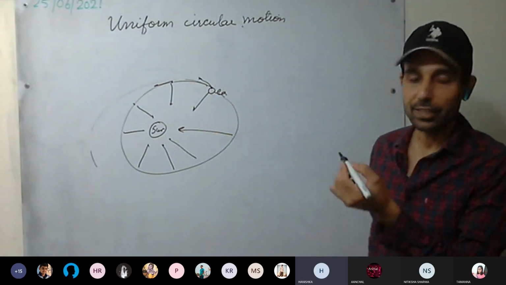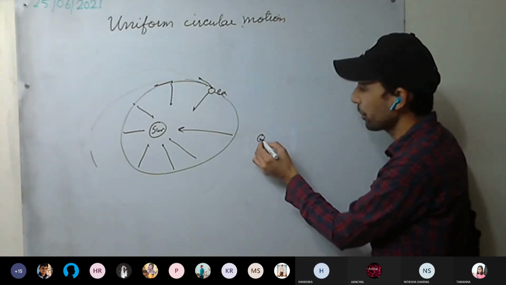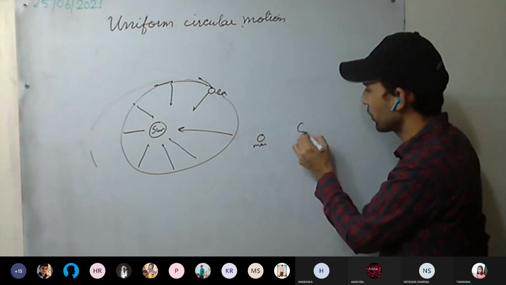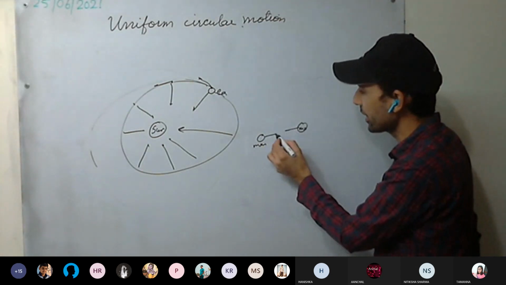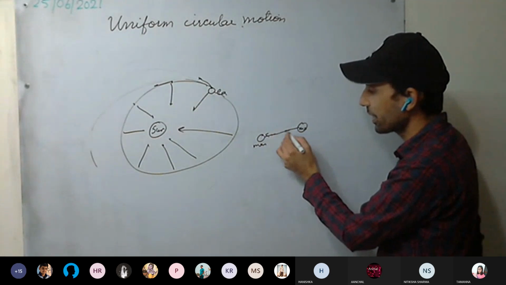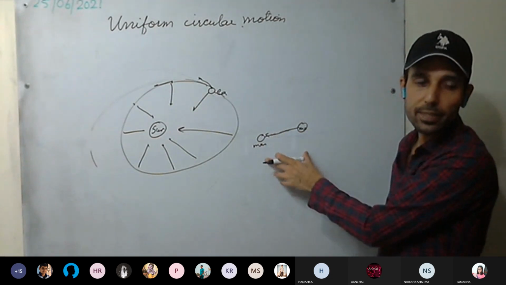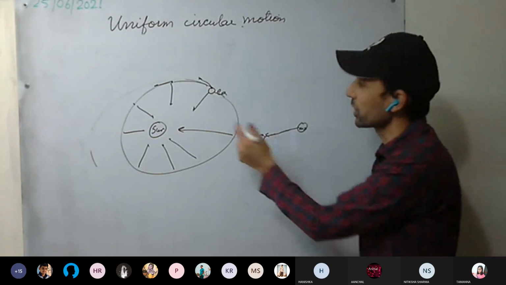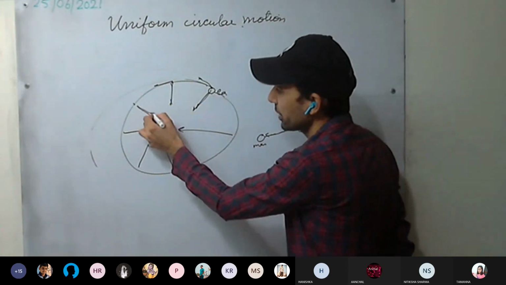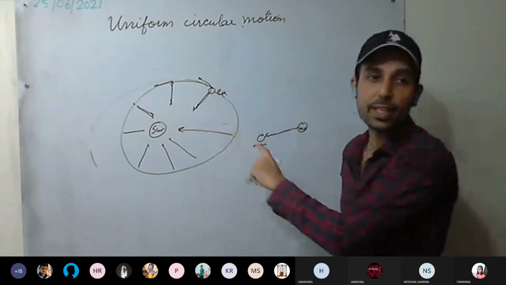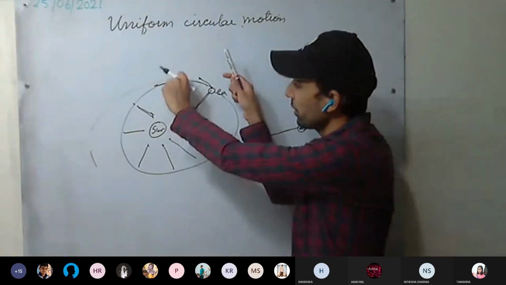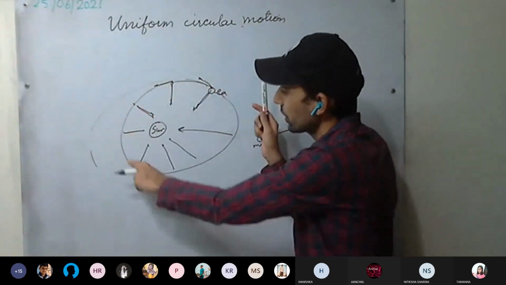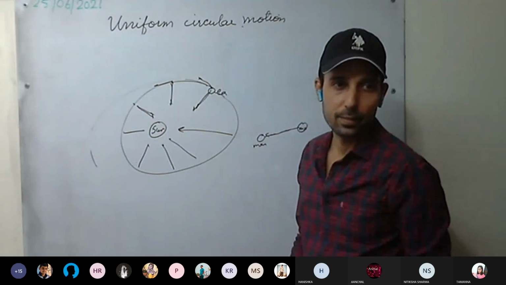Gravitational force. You have studied gravitational force. Any body having mass will attract another body having mass. If two bodies have mass, they will attract each other. There is an attractive force between them, and that is the gravitational force. So here the centripetal force acting is the gravitational force. There is a continuous gravitational force between the Sun and Earth. Because of that, the Earth revolves in an elliptical orbit.